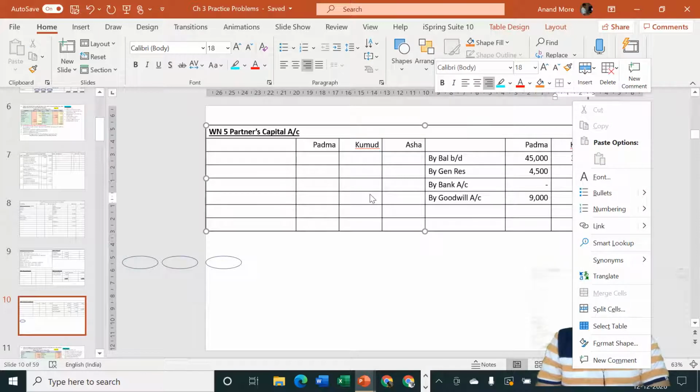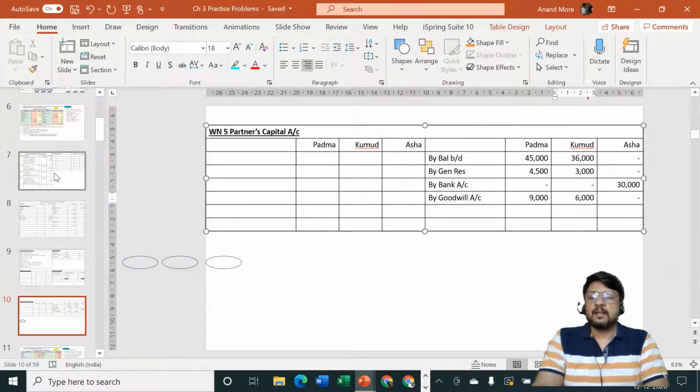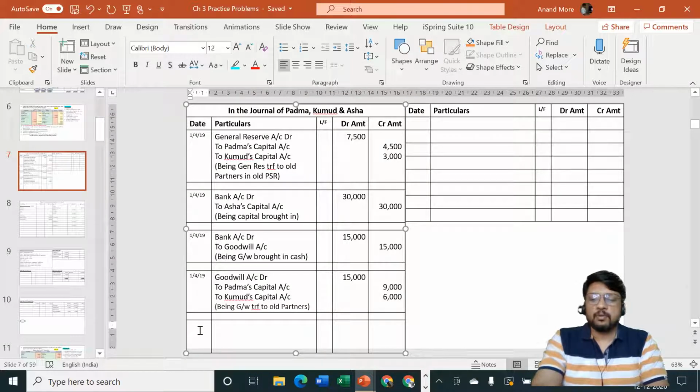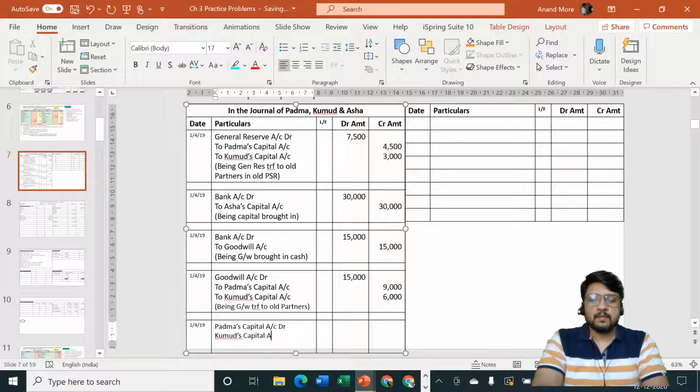Let me go to journal entries. In journal entries, I am going to consider who are the receivers. Padma and Kumud, and I'll pass the entry. Padma's capital account debit, Kumud's capital account debit, to cash account.